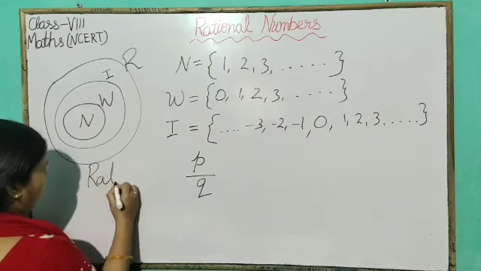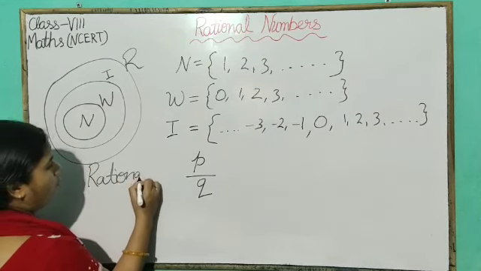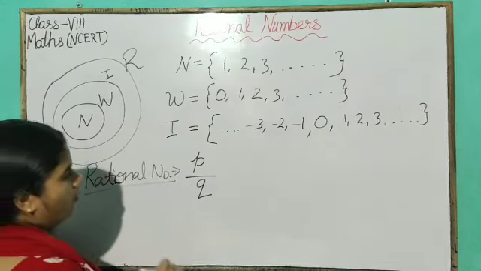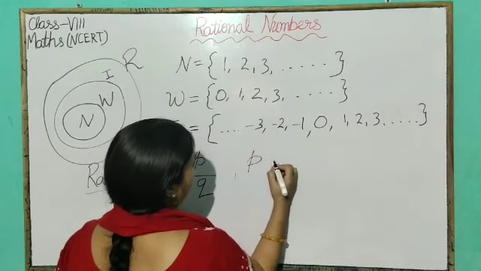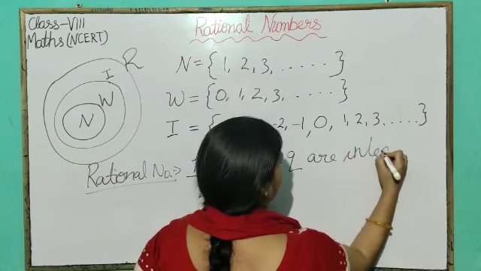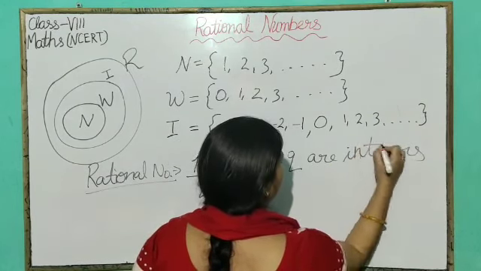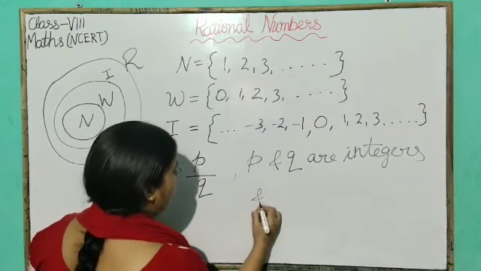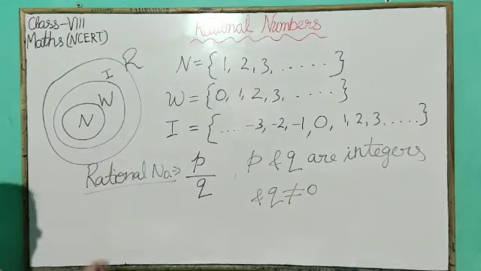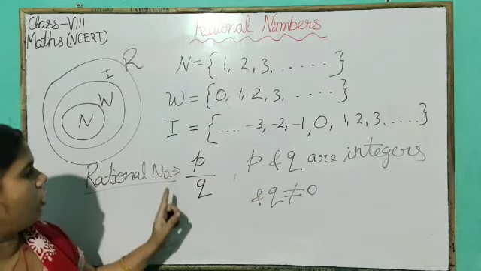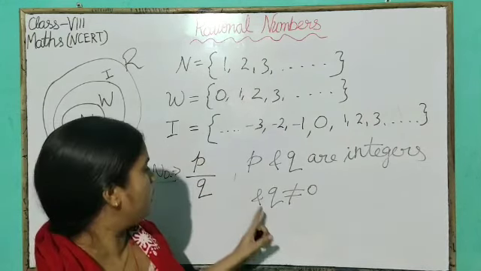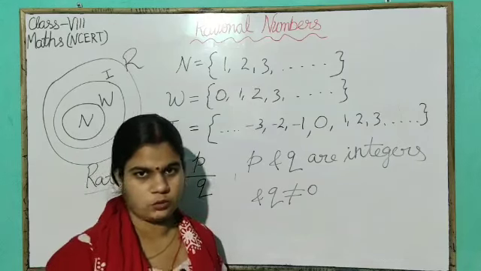A rational number is a number which can be written in the form of p by q, where p and q are integers and q is not equal to 0. A rational number is a number which can be written in the form of p by q, where p and q are any integers and q is not equal to 0.